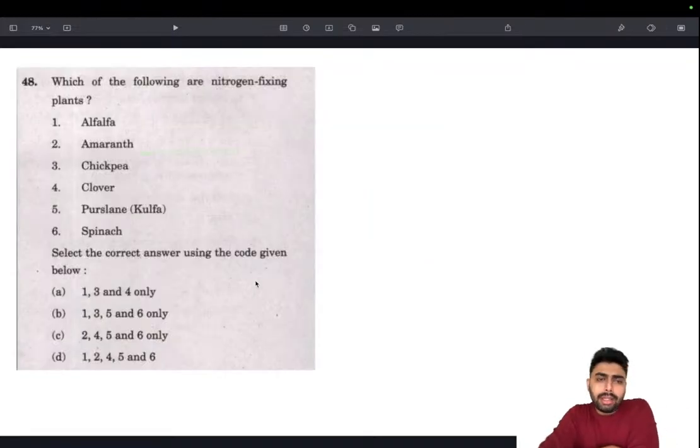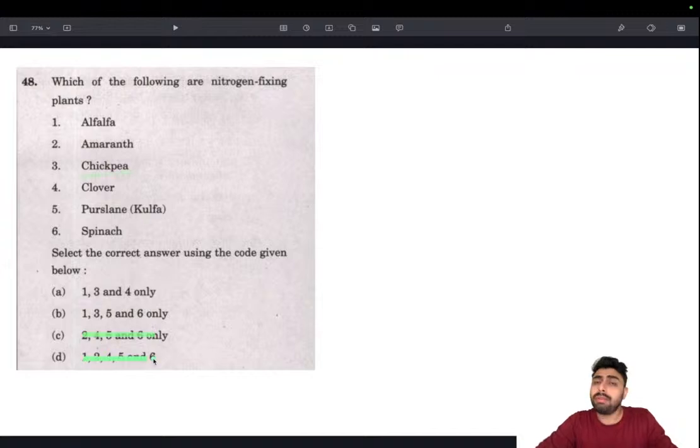Moving on. Again, this is slightly on the easier side, especially with the options. Without the options, this could have been slightly more difficult, because alfalfa and amaranth are not very commonly heard, and we don't really know about clover either. That's why it has become slightly difficult, but the options are set in a way that elimination is possible. First one, which of the following are nitrogen fixing? Nitrogen fixing means there should be a legume, and the most famous legume we know is chickpea. So options without chickpea can be eliminated.